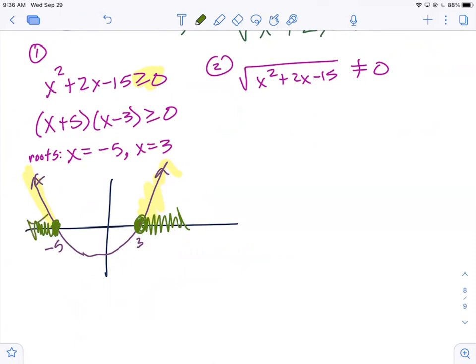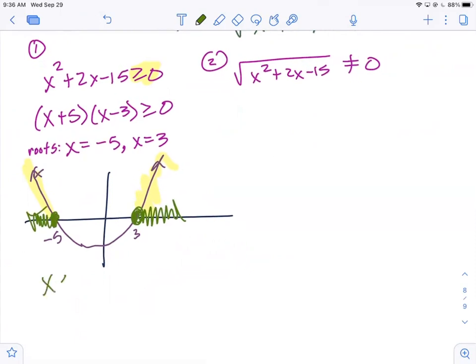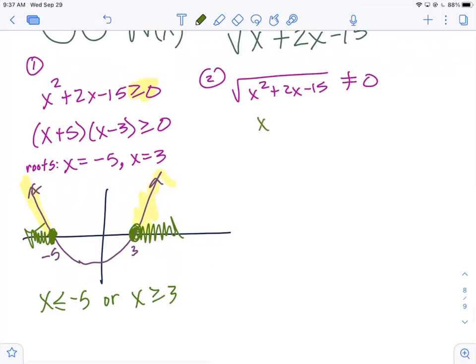Now, informally, because there's another part, I know that x has to be less than or equal to -5, or x is greater than or equal to 3. This is your disjoint case. This is the OR case. But we're not done. We need to check the other part. When we square both sides, the radical is already isolated. It goes away. We'll check our solutions.